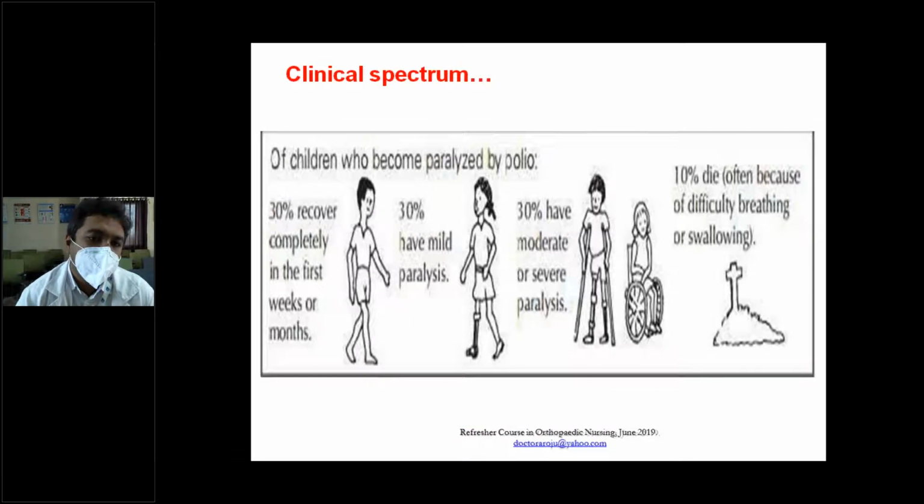Of children who become paralyzed by polio, 30% recover completely in the first weeks or months. Out of 100, 30 may have mild paralysis, 30 have moderate or severe paralysis, which requires walking aids and wheelchairs, and 10% die because of difficulty in breathing or swallowing, that is respiratory paralysis.